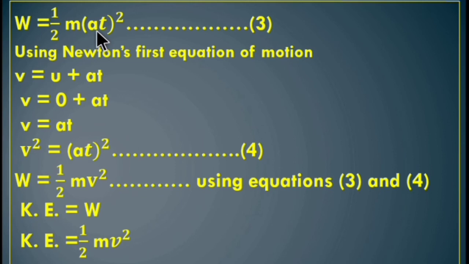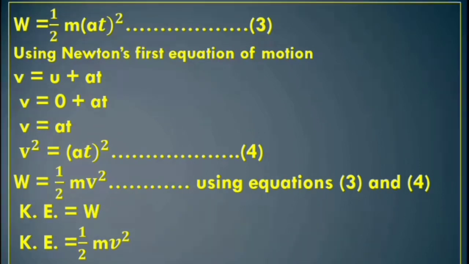Put this value into equation 3. Then W is equal to half mv square, using equations 3 and 4. The kinetic energy gained by an object is the amount of work done on the object. So K is equal to W. So our final equation of kinetic energy is equal to half mv square.